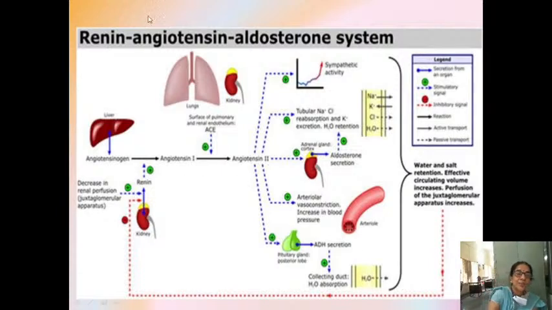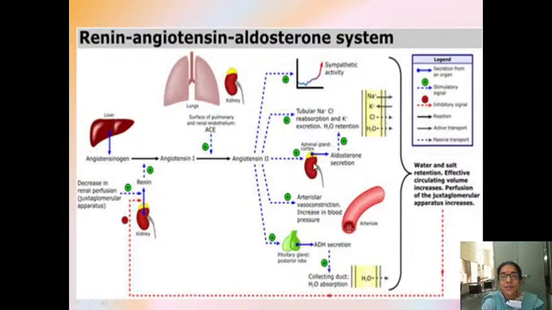So angiotensin is a powerful vasoconstrictor. It is acting on the sympathetic system, on your adrenal glands, on the arteriolar vasoconstriction, and on the posterior pituitary, bringing about the reabsorption of the water. Okay.